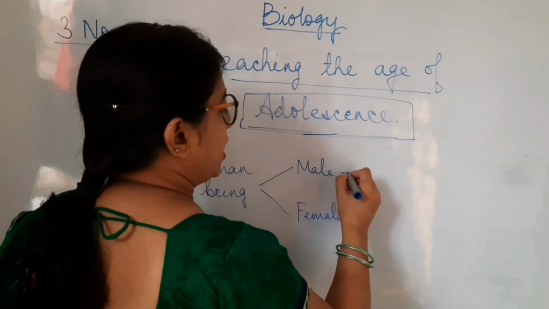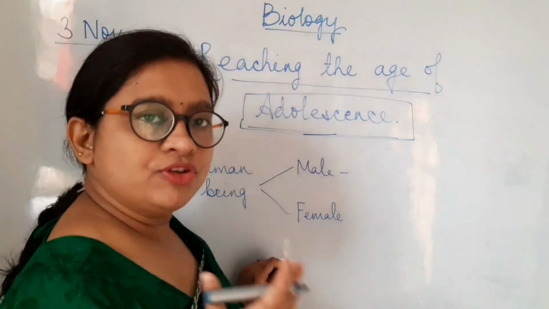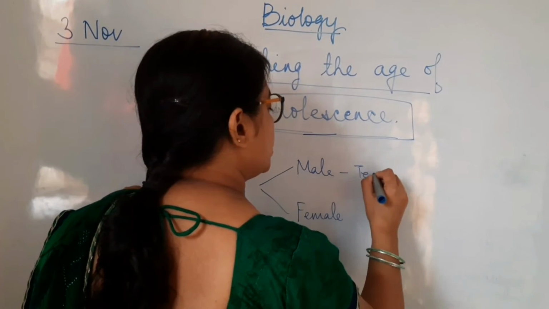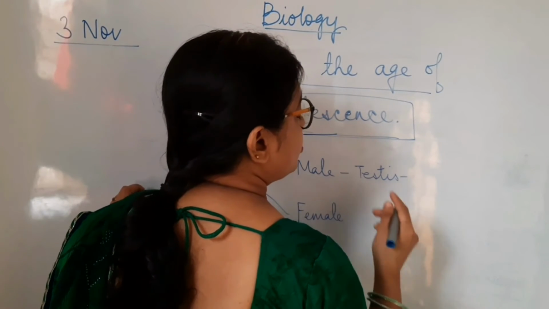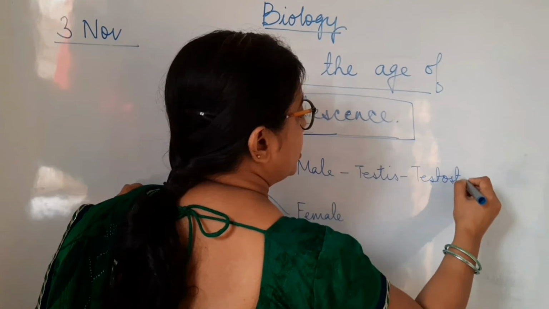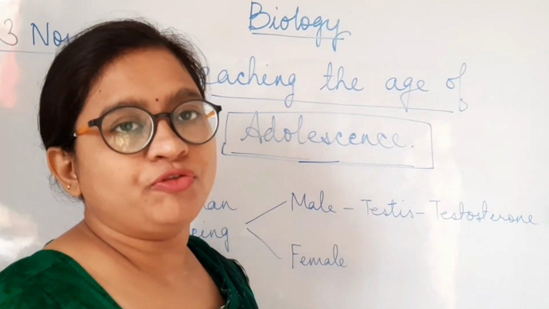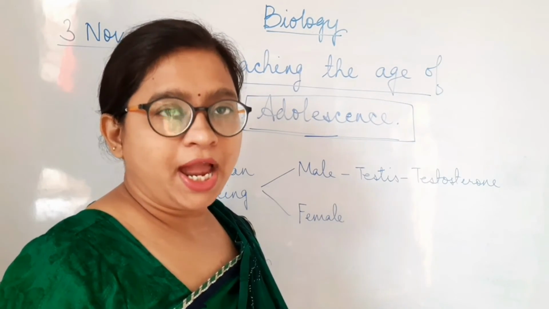Now, in male, as you have already studied in your previous chapter, there are glands which release hormones. The glands called testes, there is a pair of testes, which secrete testosterone, where testosterone plays a very important role during adolescence so that a male is reproductively active.